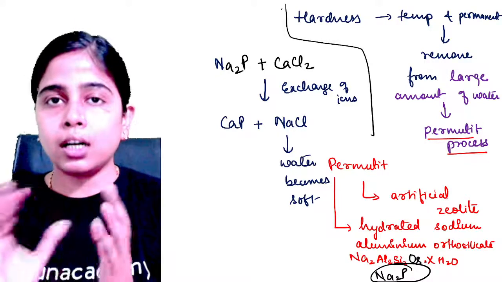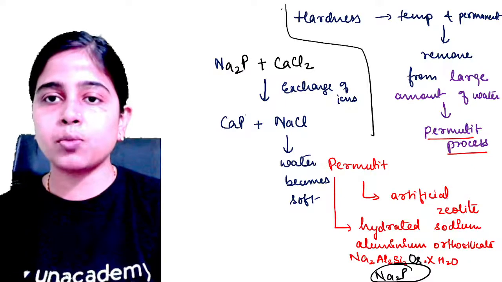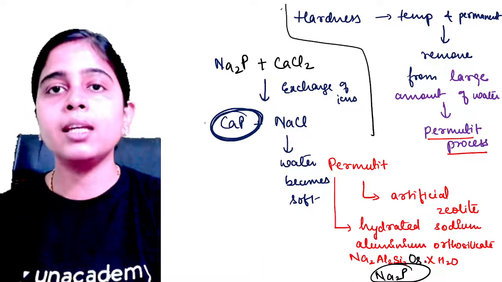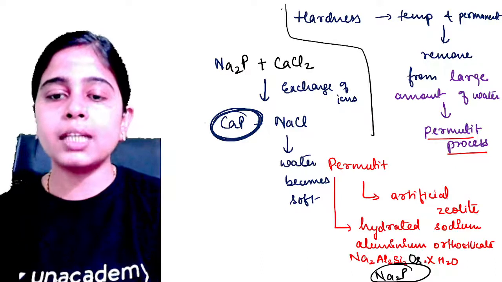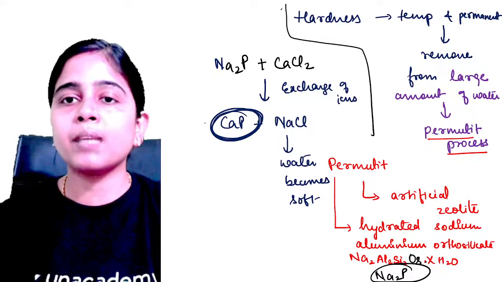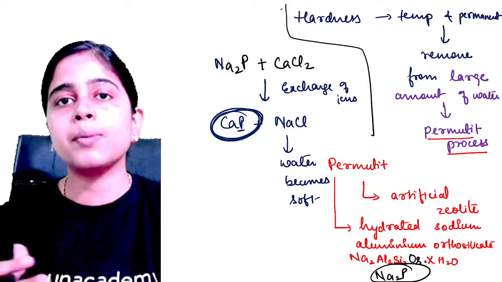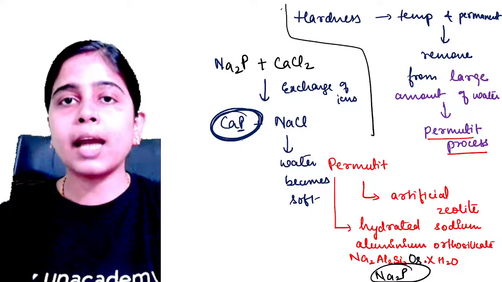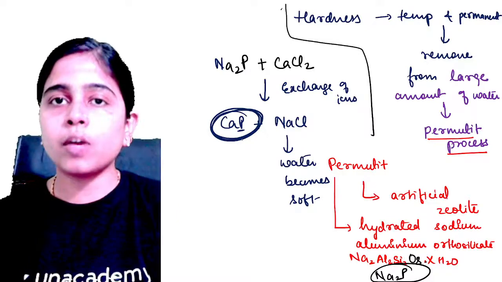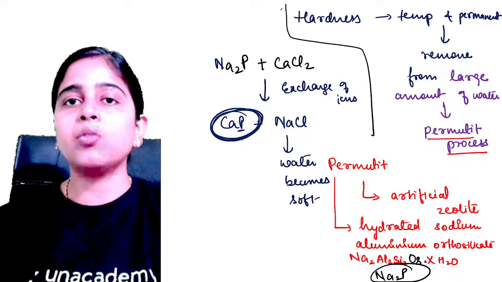And when the permutit is no longer in use, it can be regenerated by running a concentrated NaCl solution over the permutit. You can regenerate permutit from calcium permutit by treating it with concentrated NaCl solution, and what happens again, your sodium will recombine back with the permutit, and permutit can be regenerated, and calcium combines with chlorine, and the calcium chloride thus formed can be removed by repeated washing of the permutit. In this way you can make your hard water soft.